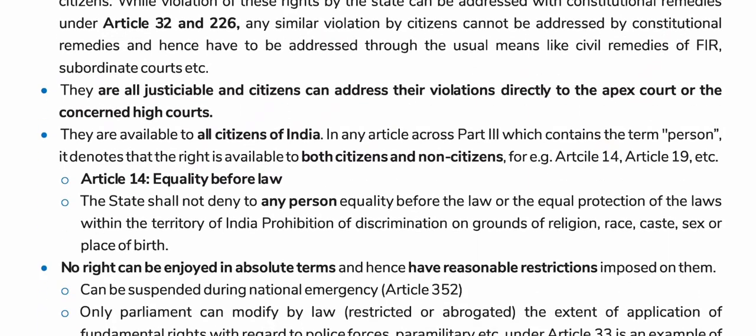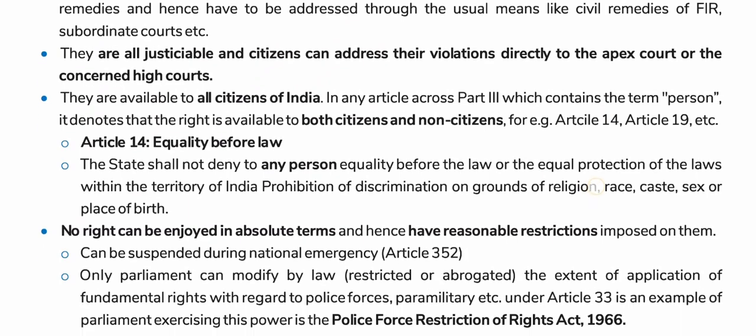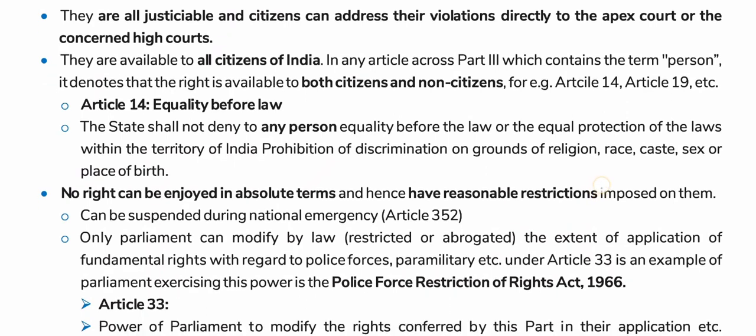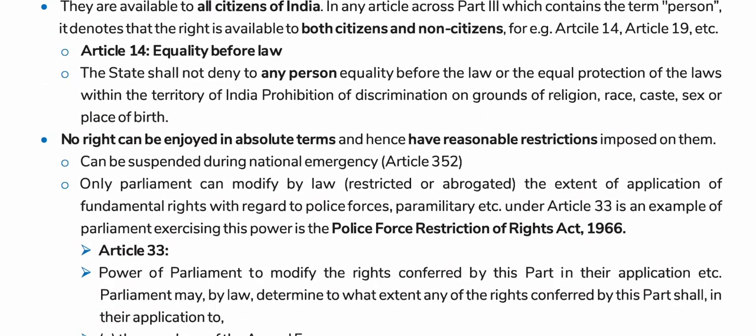They are all justiciable and citizens can address their violation directly to the apex court or the concerned high courts. They are available to all citizens of India. In any article across Part 3 which contains the term person, it denotes that the right is available to both citizens and non-citizens. For example, Article 14, Article 19, etc. Article 14. Equality before law. The state shall not deny to any person equality before the law or the equal protection of the laws within the territory of India. Prohibition of discrimination on grounds of religion, race, caste, sex or place of birth.